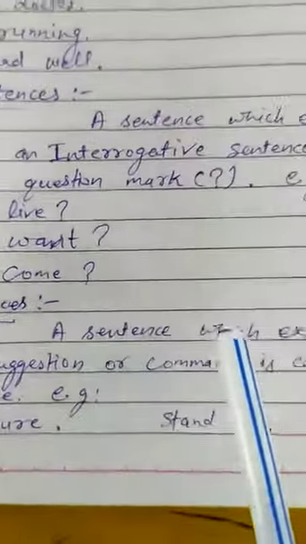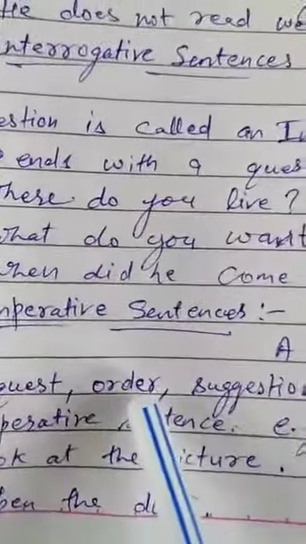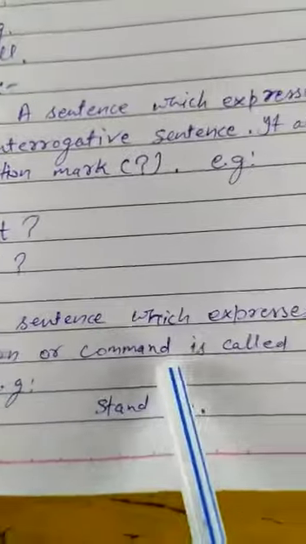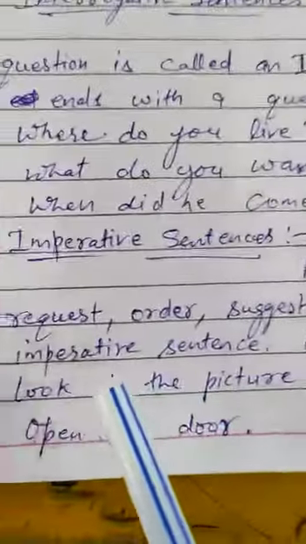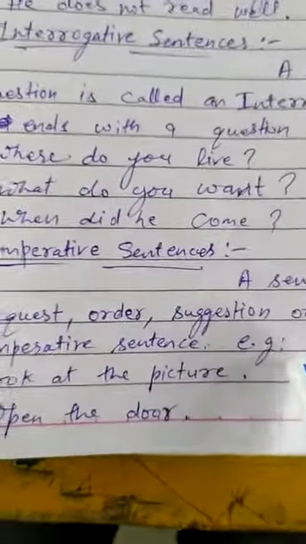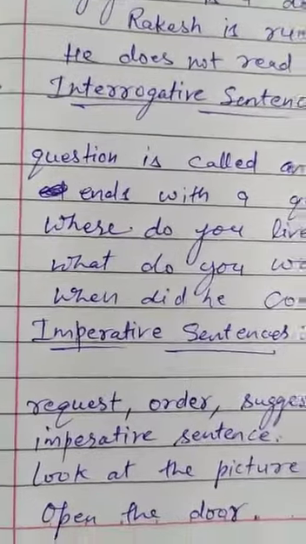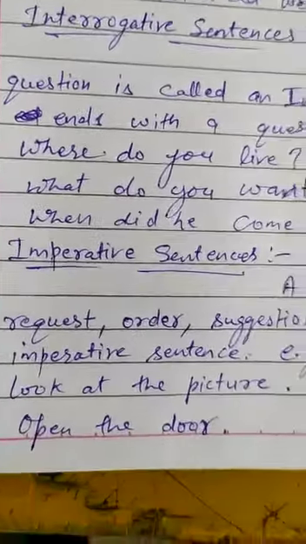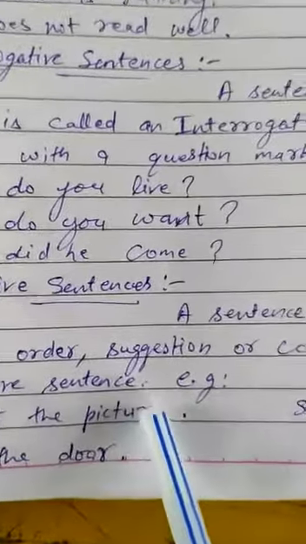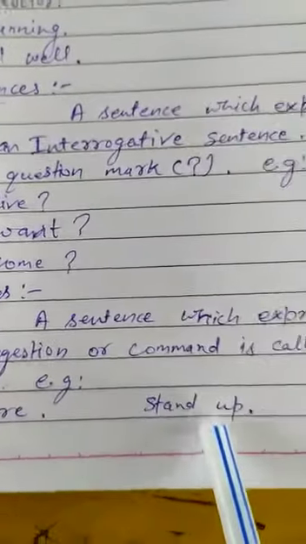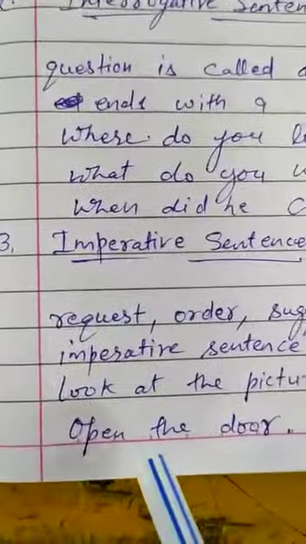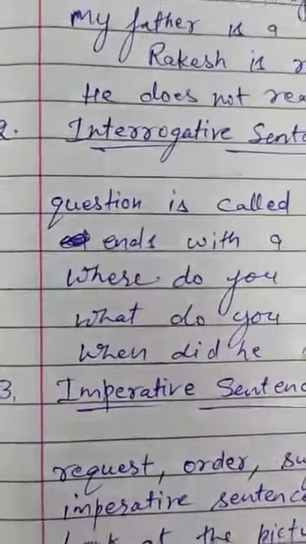An imperative sentence always begins with a verb. For example, look at the picture. Stand up. Open the door.